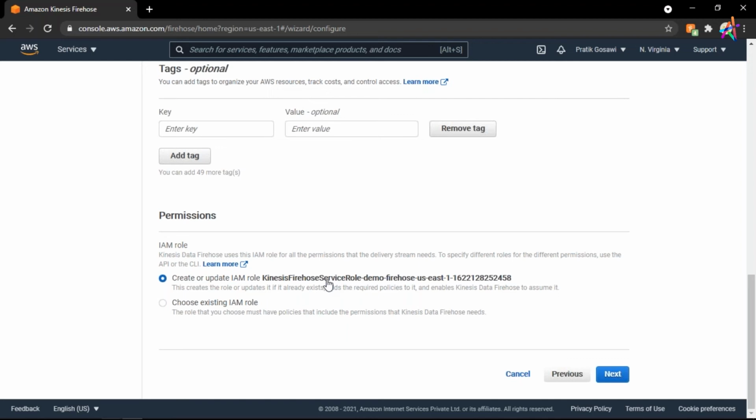Here Kinesis Firehose is going to load data in S3. So my Firehose needs some permission to work with S3.